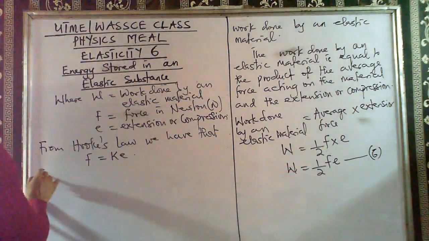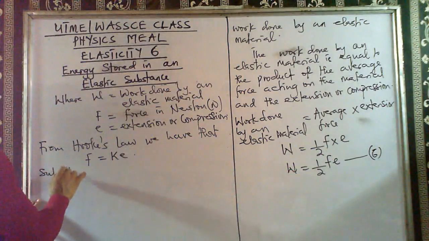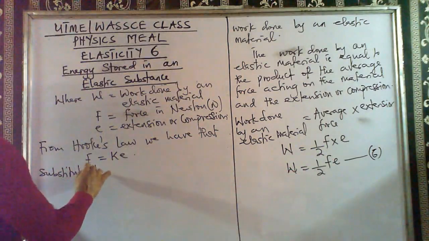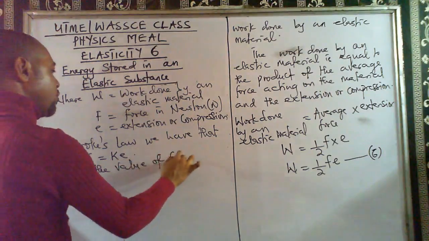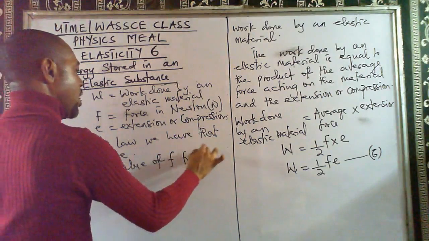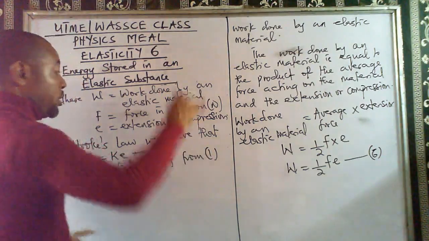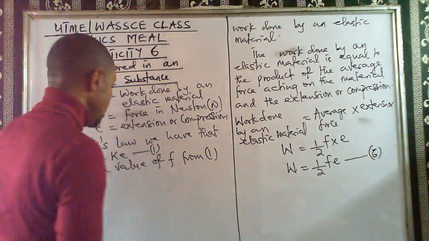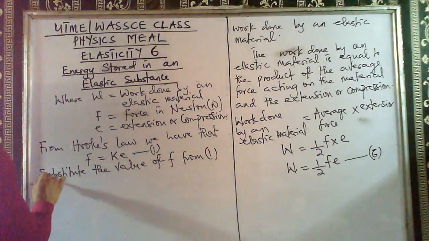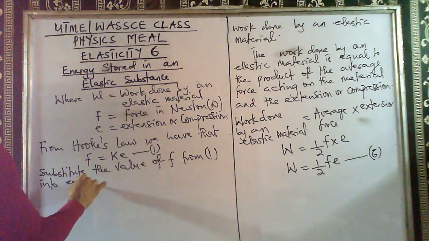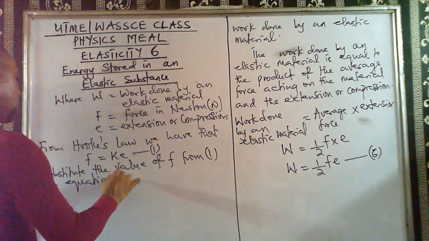So substitute the value of F from equation 1, which we derived in the first video, or maybe the second video, into equation 6.